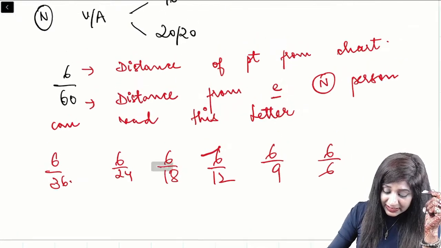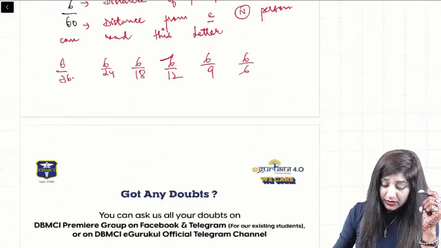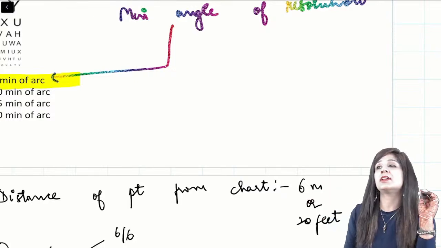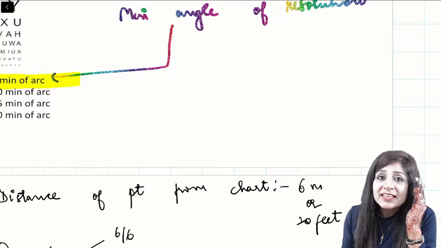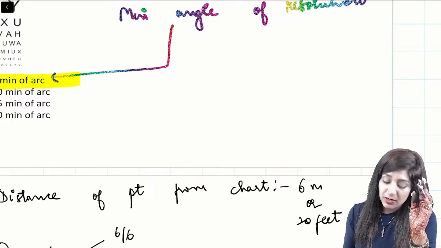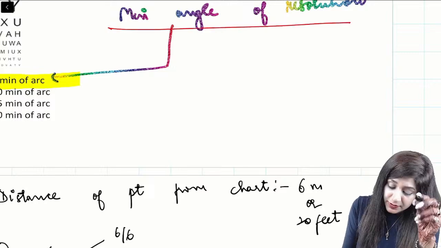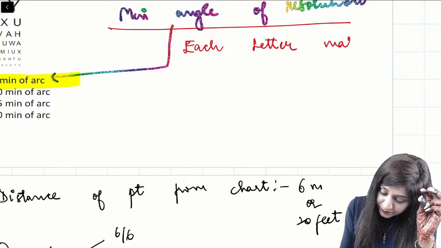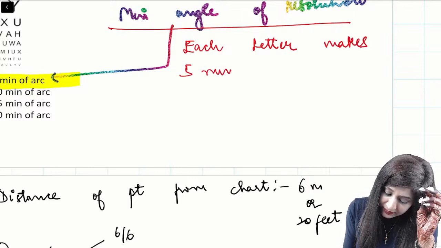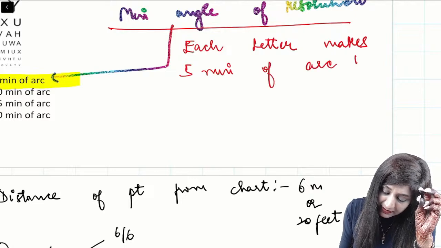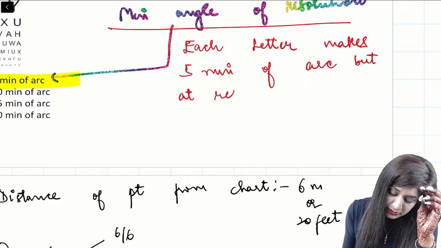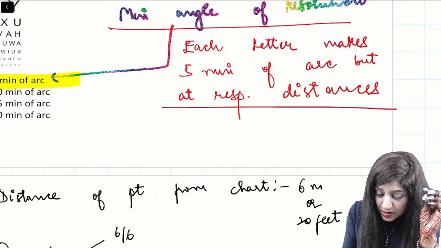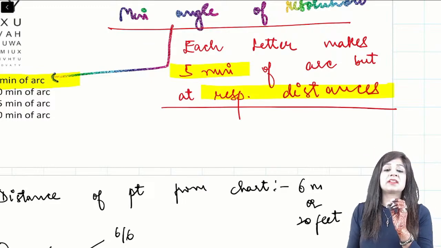Now, each letter is actually visible to the patient and to the normal person. That means each letter is making some minimum angle, that is your 5 minutes of arc. You have to remember that each letter makes 5 minutes of arc. That is the minimum angle, but at the respective distances. That is very, very important: at the respective distances.